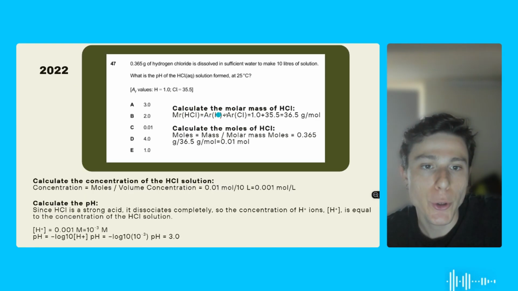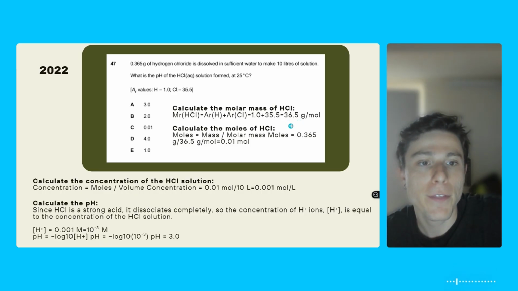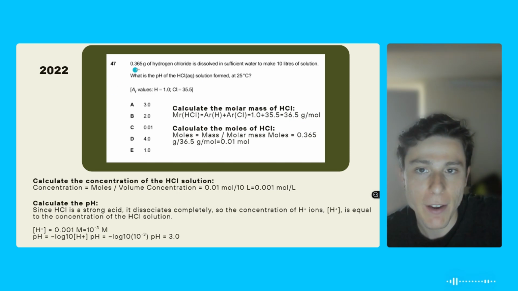First of all, understand the molar mass of HCl, okay, and the question gives this information. It's going to be 36.5 grams. What this means is that every time I have 36.5 grams of this acid, I'm going to have 1 mole. Okay, but do I have that? No, I only have this small amount here. After that, you're going to have to do the math to see how many moles I have in this solution. You're going to find 0.01 mole.